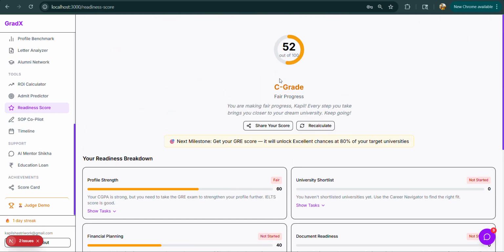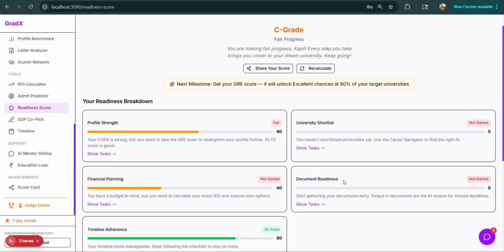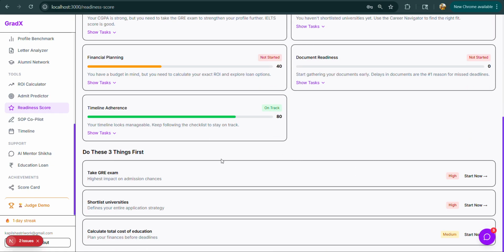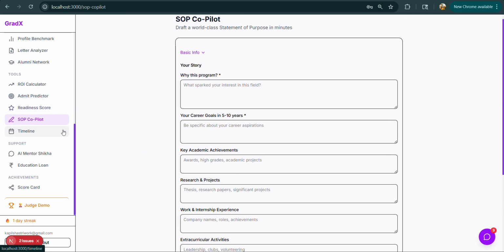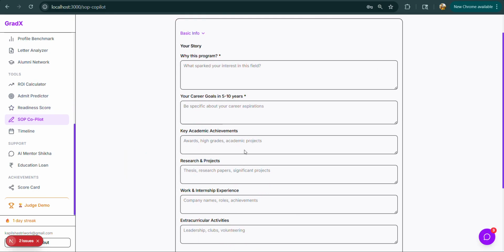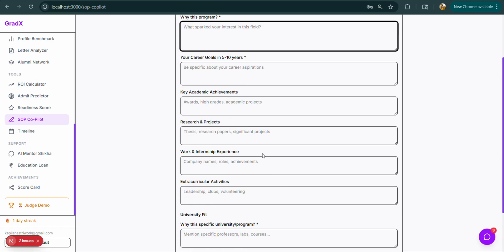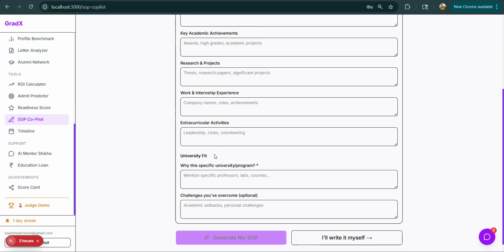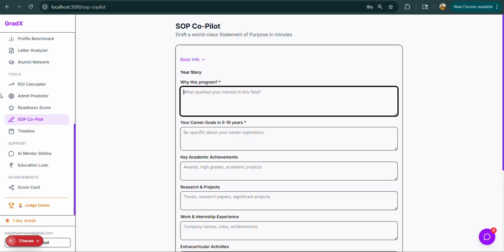As you can see, currently it has scored me C grade, 52, obviously because my profile is yet to be fed completely to this platform. Also, it has given me steps I can take. So, for example, if I take the GRE, my score will go higher, and if I shortlist my universities, calculate total cost and everything. This is SOP Copilot. This takes all my information. It will write the perfect SOP, which will be accepted by the university. So it is fed with the data of the most acceptable SOPs.